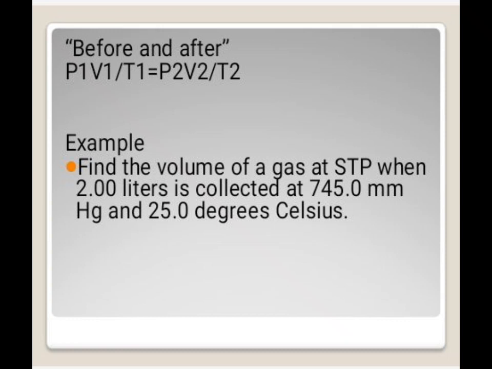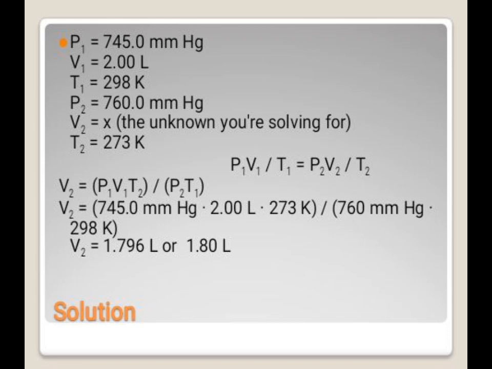Find the volume of a gas at STP when 2.00 liters is collected at 745.0 mmHg and 25 degrees Celsius. So here we have the given. P1 is equal to 745 mmHg, and V1 we have 2 liters. T1 is equal to 298 Kelvin. P2 is 760 mmHg. V2 is the unknown that we're going to solve, and T2 is equal to 273 Kelvin.